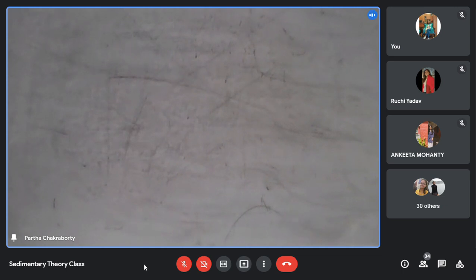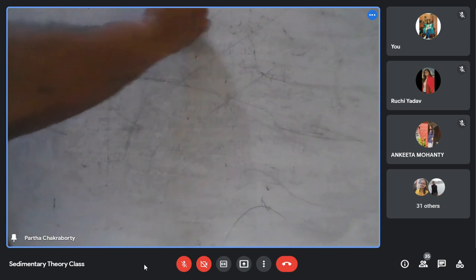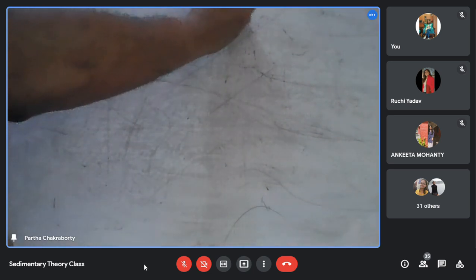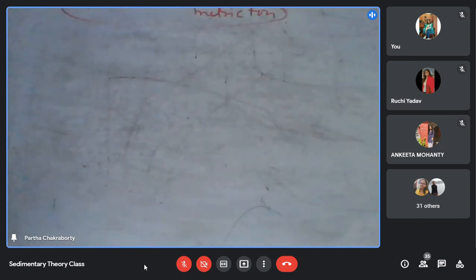Now we come on to the phosphorite. This is another very important mineral, which is a non-metallic deposit also. Evaporite is also considered a non-metallic deposit. Similarly, phosphorite is also considered a non-metallic deposit. In the total world, the total phosphorite deposit is about 158,000 million metric tons. This is the total world's phosphorite deposit amount.